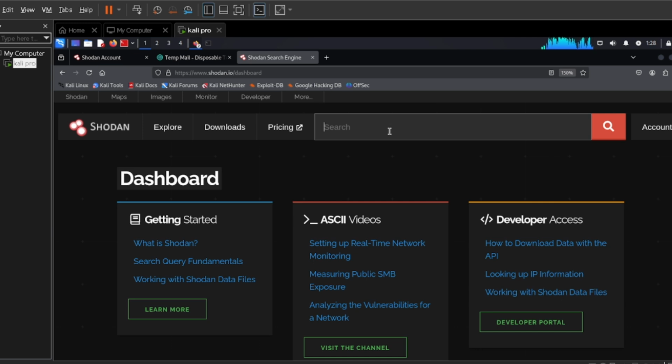Shodan has this specialty of finding vulnerable devices online. With Shodan, a hacker can find vulnerable webcams online, hack them, get access, stream them, record the videos, and blackmail the target.